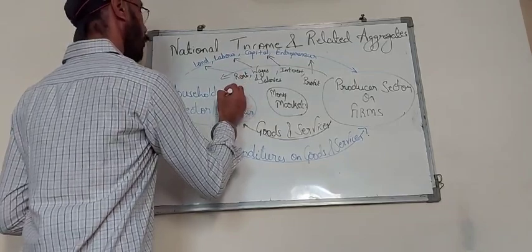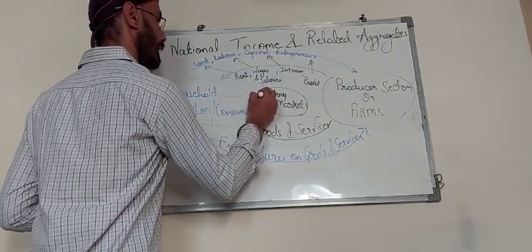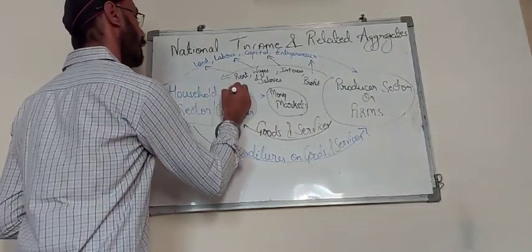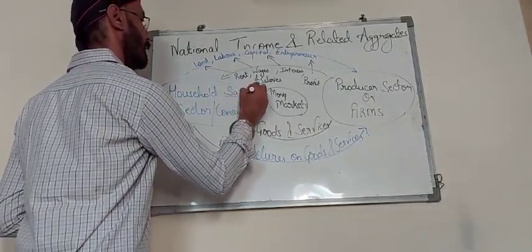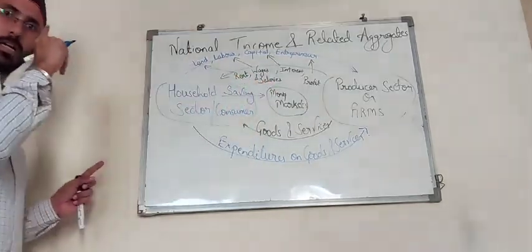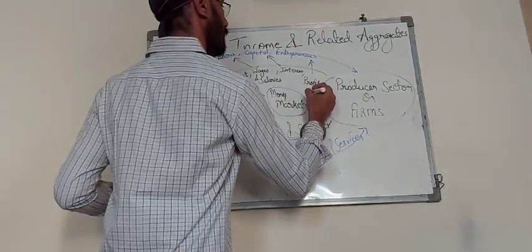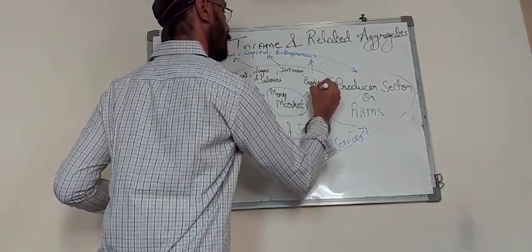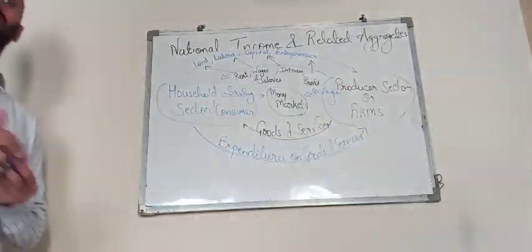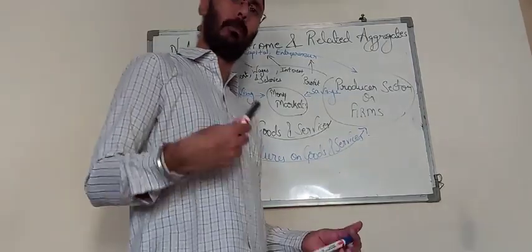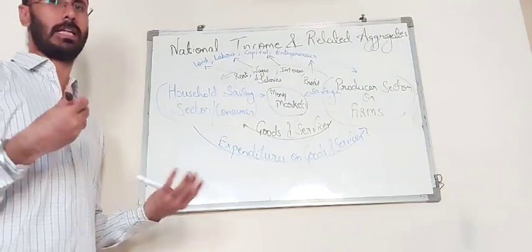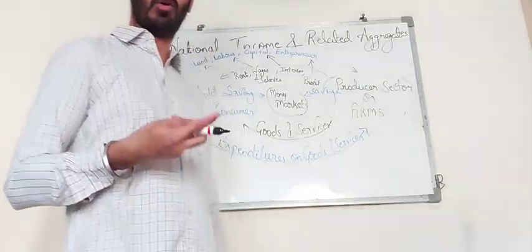See, whatever income we are generating, we can either make the expenditure, or we will save our income. This saving, the savings from the consumer sector as well as from the producer sector, goes to the money market, means they are deposited in the banks or invested in different market forms like insurance and other investment options.